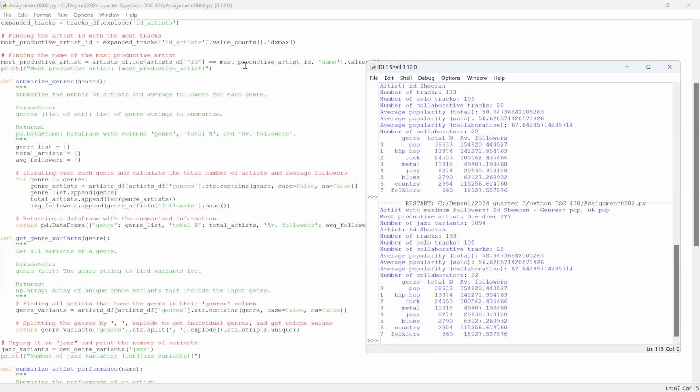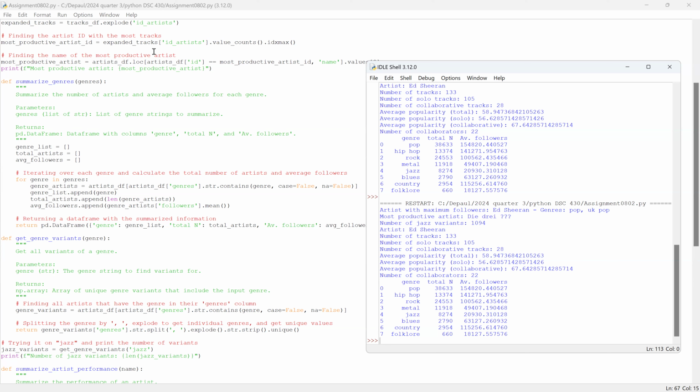And then to find the most productive artist in terms of tracks, I handled the ID artist column in the tracks dataset, which can contain multiple artist IDs for each track. I split this column to separate each artist ID and then expanded the dataset so each row corresponds to a single artist track association. By counting the occurrence of each artist ID, I identified which artist had the most tracks performed.